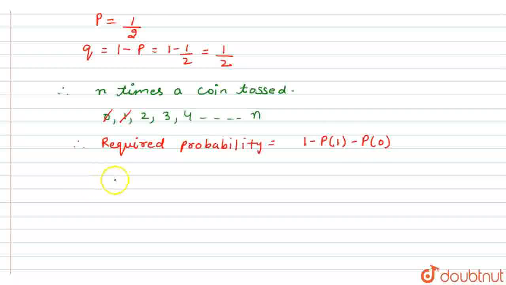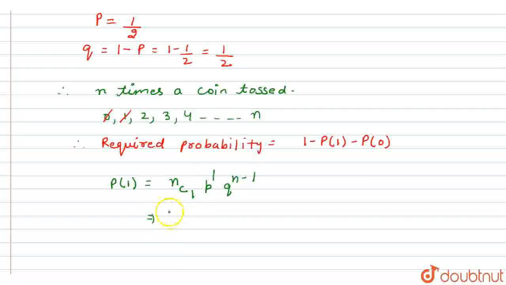Now we have to find the value of probability of 1. Putting in the Bernoulli trial equation: nC1, p to the power 1, q to the power n minus 1.